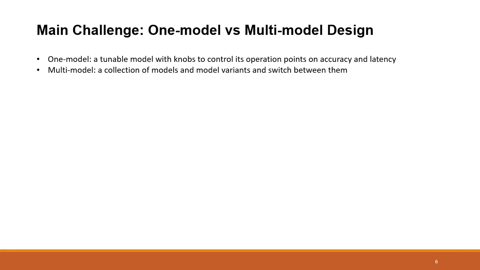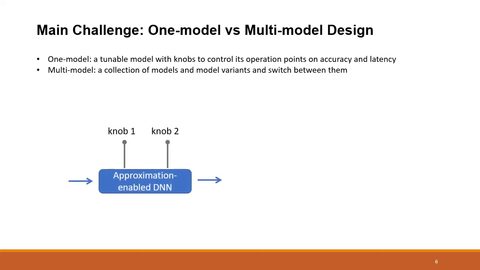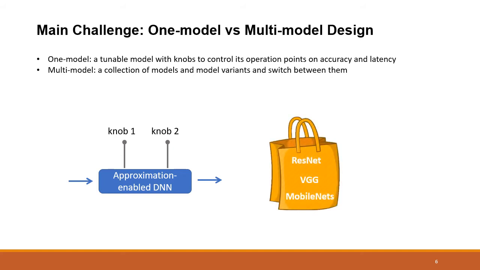To meet the need of switching between configurations, we categorize the solutions into a one-model design and a multi-model design. A one-model design means a tunable model with some knobs controlling its operation points on accuracy and latency, while a multi-model design typically uses a collection of models and model variants and switches between them, for example ResNet, VGG, and MobileNet, and each may come with several variants as well. Apparently, a multi-model design is straightforward, but considering the switching cost between configurations, we consider the one-model design as one of the top priorities, and it is a challenging task to design, train, and optimize such a DNN with tuning knobs enabled.